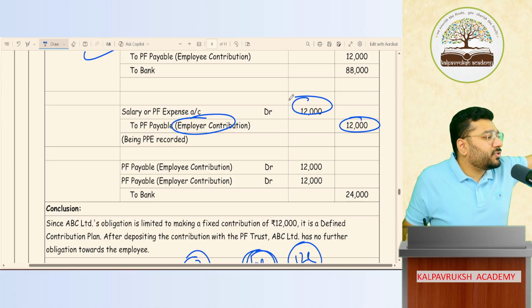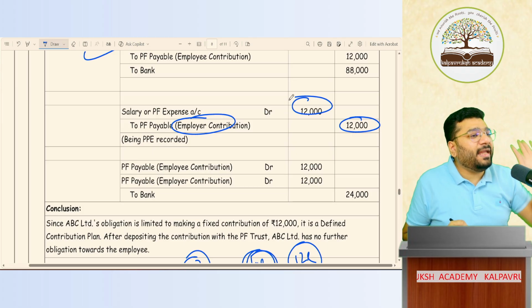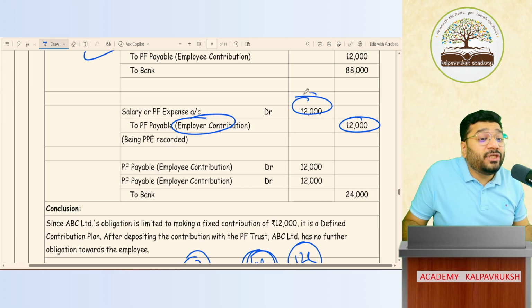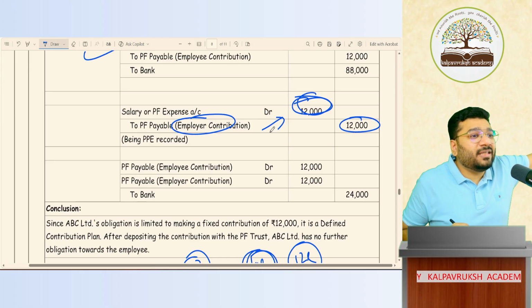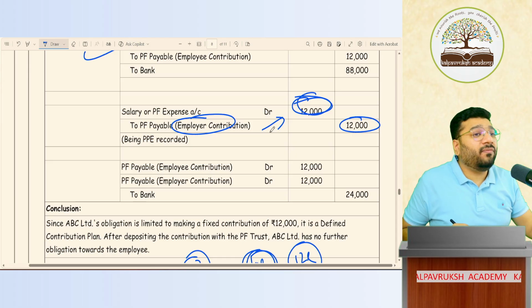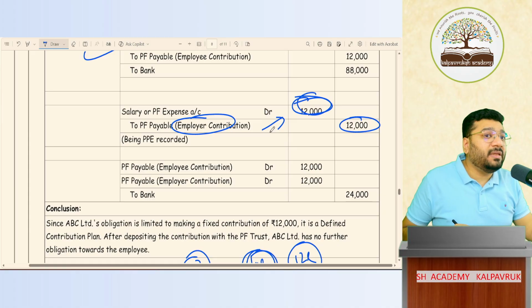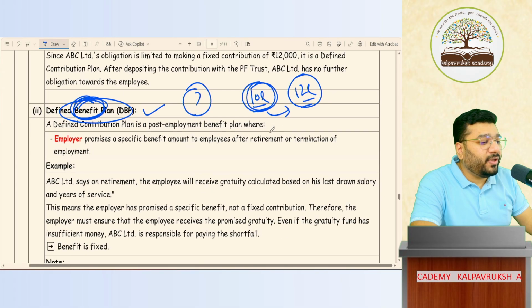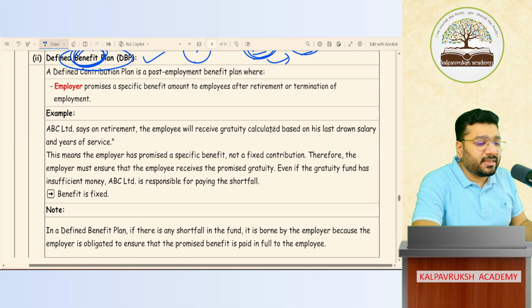Very simple. So in a contribution plan, whatever the contribution amount is, book expenditure and corresponding liability at the absolute value. There is no forecasting done here. But in case of defined benefit obligation, forecasting will come into the picture. Now how that comes, we'll see with one example. So if you're ready, can I start now? Till this we discussed in the last class.